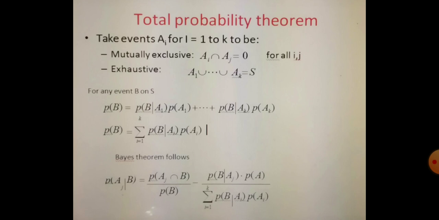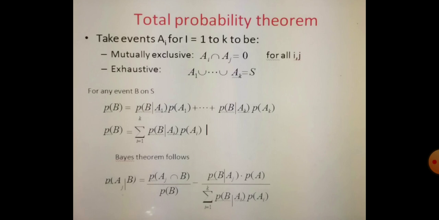For any event B on S, probability of B is equal to probability of B given A1 times probability of A1, plus so on, up to probability of B given AK times probability of AK.